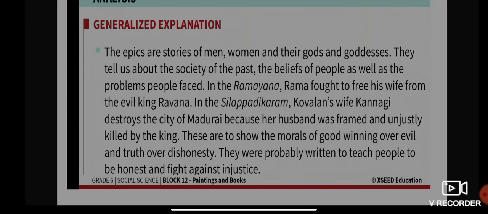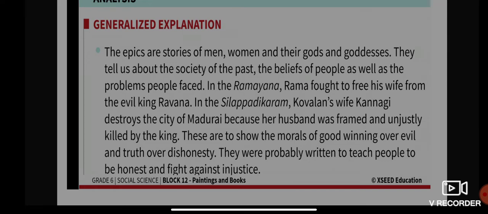Similarly, in the Silapadikaram, Kovalan's wife Kannagi destroyed the city of Madurai. Why? Because her husband was framed and unjustly killed by the king.